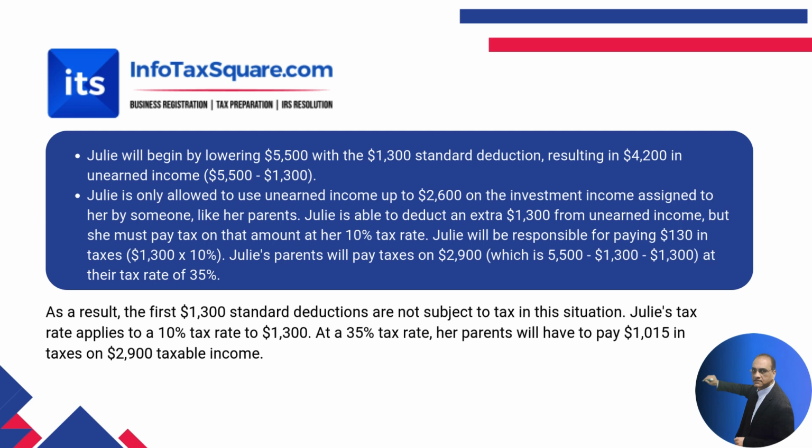So she's going to pay only $130 taxes, leaving $2,900 taxable income for her parents to pay taxes on at their higher tax rate, which is 35%. Subtracting 2,600 from 5,500, she's left with taxable income of 2,900. On 2,900, her parents are going to pay taxes at 35%, which is $1,015.